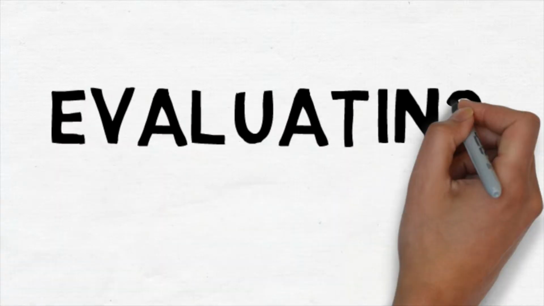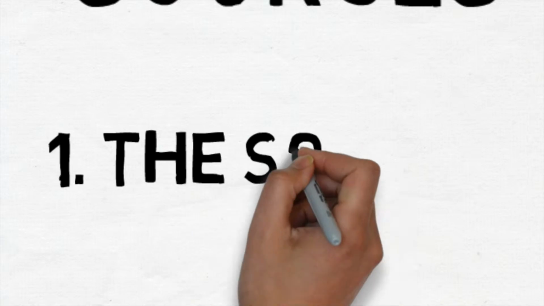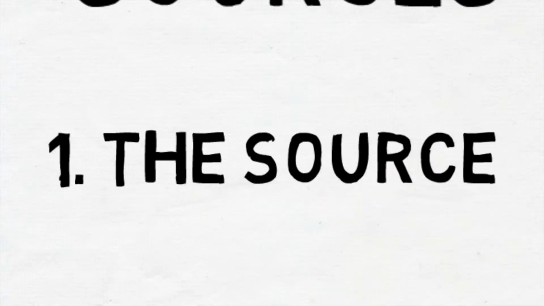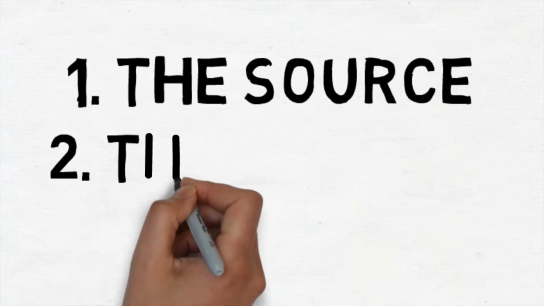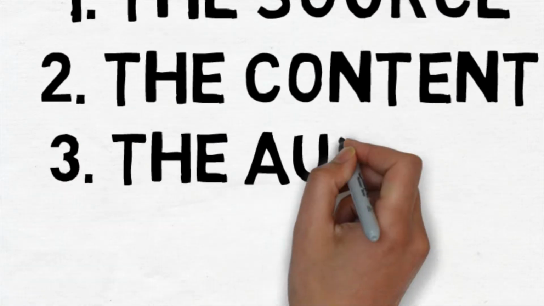When evaluating any type of source, whether you find it through the library or on Google, you want to focus on three main areas: the source of the information, the content or the information you get from the source, and lastly, the author. It's good to look at each of these factors, but depending on the source, some factors will be more important